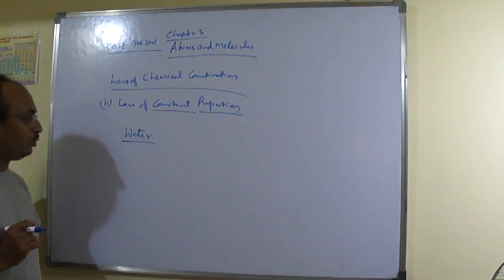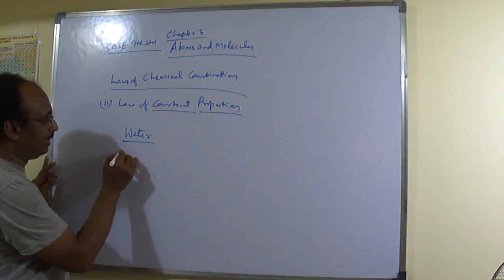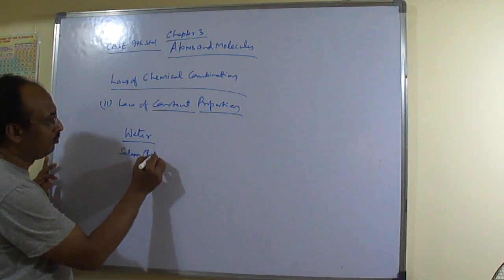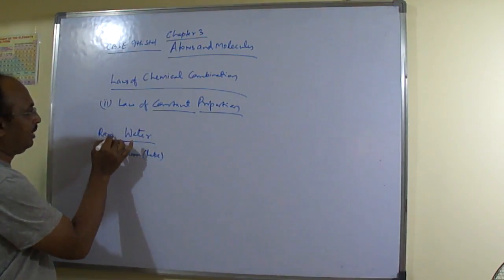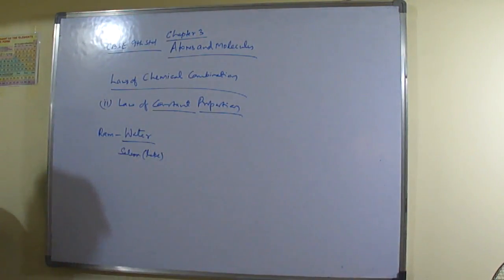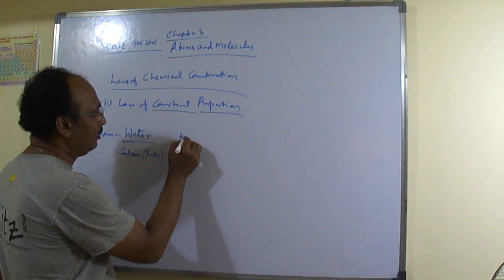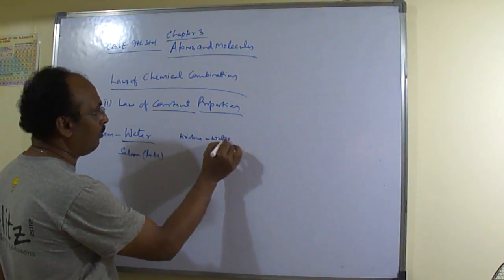Okay, right. So now suppose he has collected that water from Salem, from a lake. So that Ram has collected this water from Salem, right? Then going for Krishna, he has collected this water from where?